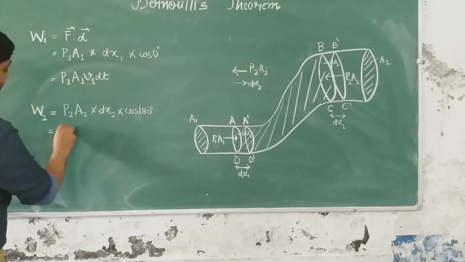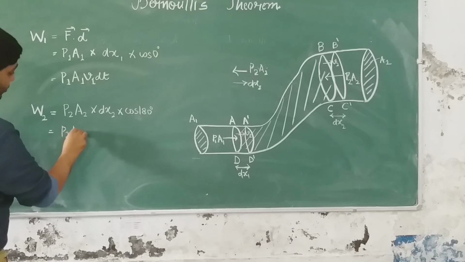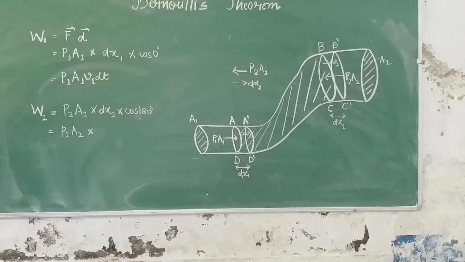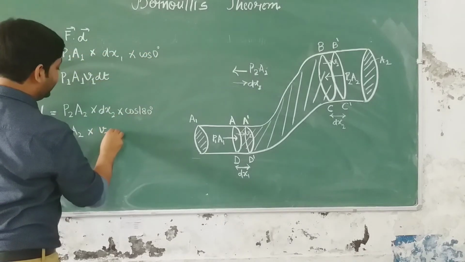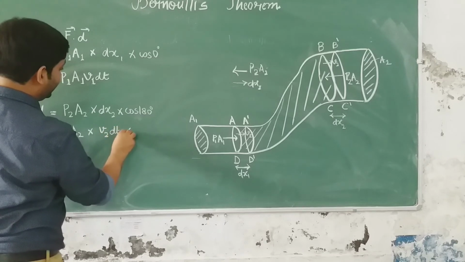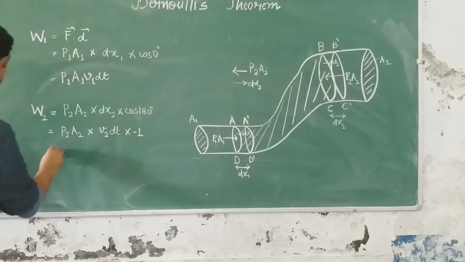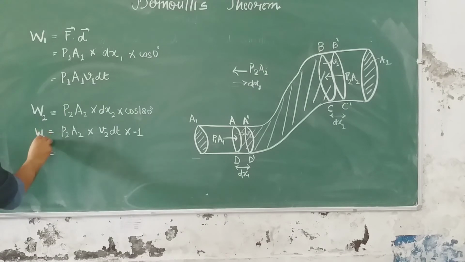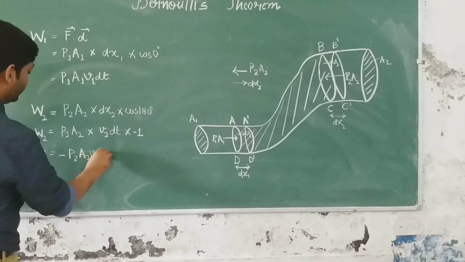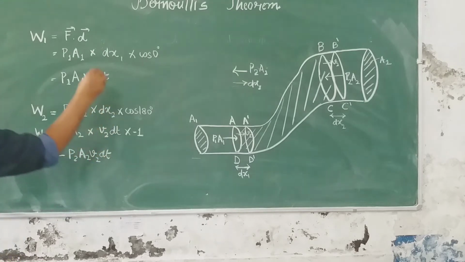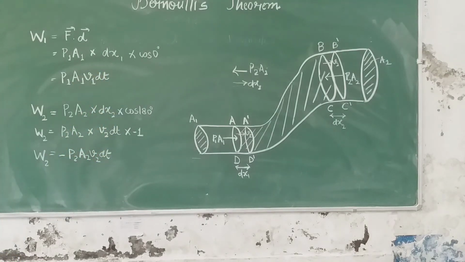Okay? We all know that. So this is P2A2 multiplied by dx2. dx2 is what? Distance is equal to speed into time. Again, the velocity there is v2 and the time taken is dt. So dx2 can be written as v2 dt, multiplied by -1. So W2 work done will be minus P2A2 v2 dt. I hope this is clear to everyone. Fine.